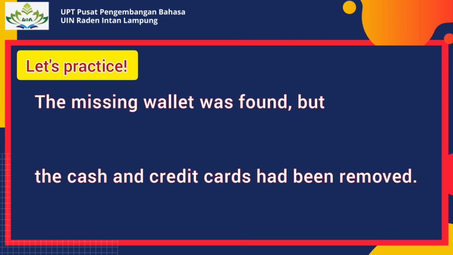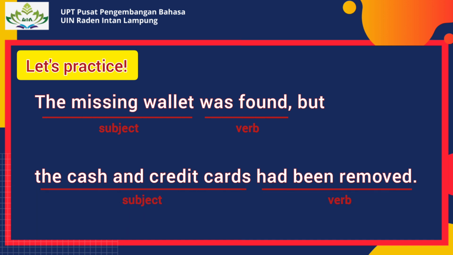For those who are still confused, let's analyze the sentence. The first clause is the missing wallet was found. The subject is the missing wallet and the verb is was found. The second clause is the cash and credit cards had been removed.